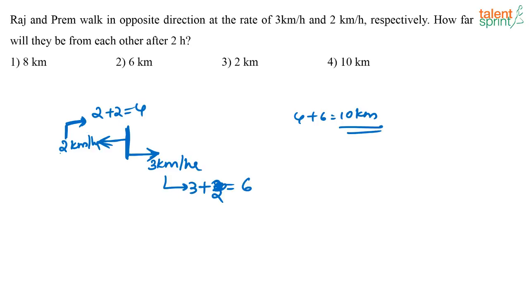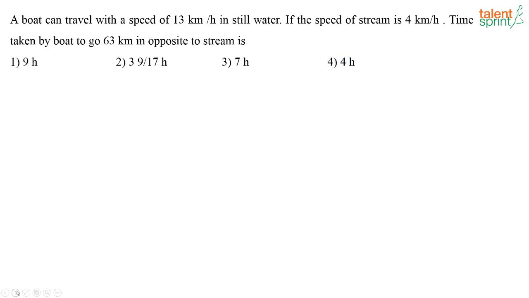Now this person in 1 hour covers 3 kilometers. So again in 2 hours, he will cover 3 plus 3, 6 kilometers. Now what is the distance between both of them? 6 plus 4, 10. That is option 4. Sanjay, I hope it is clear.